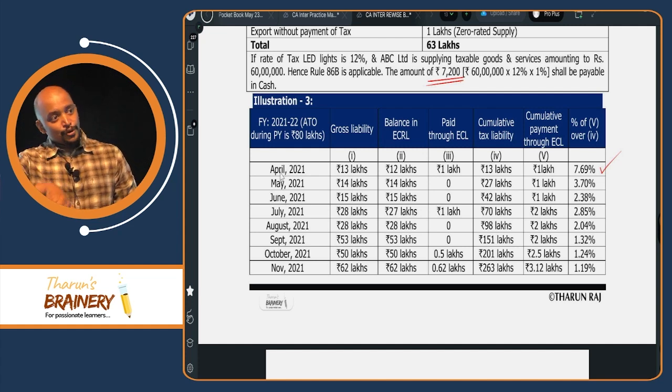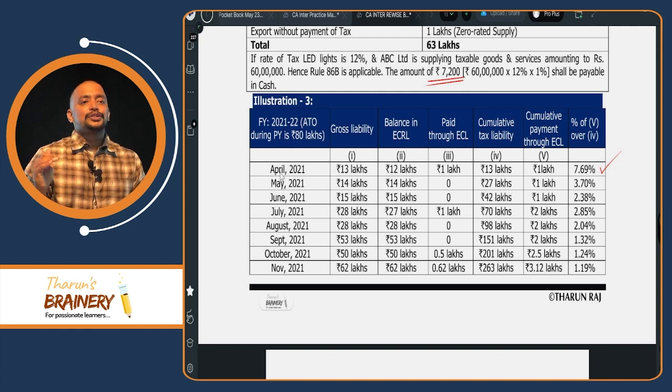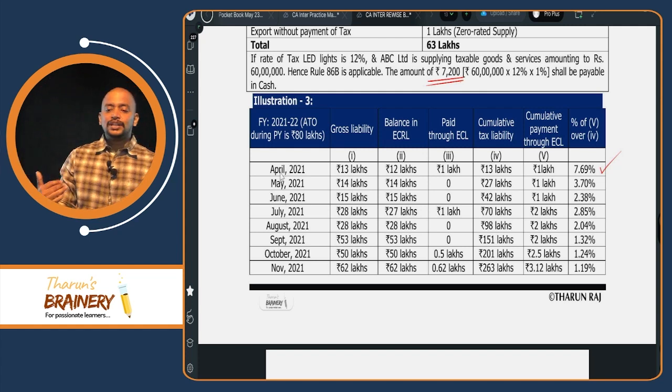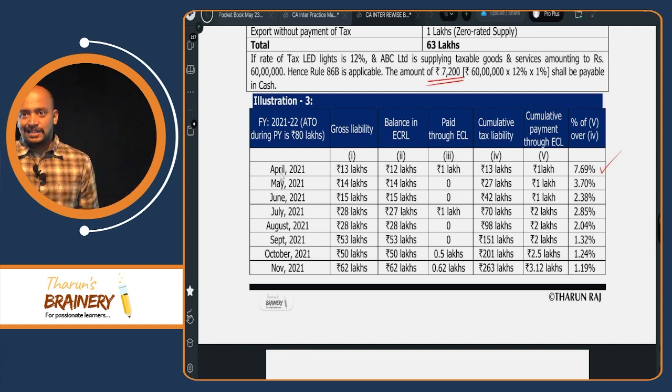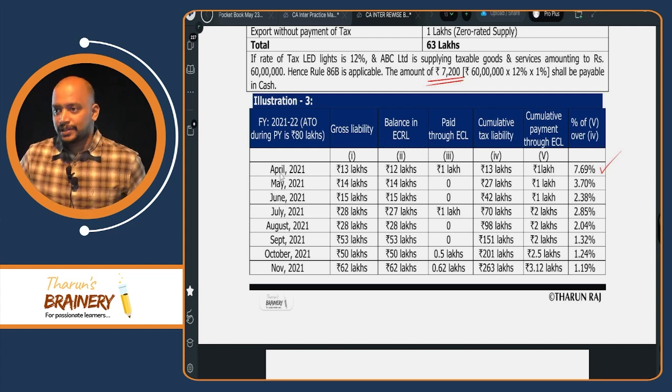Means already you paid more than 1%. Correct. So for May month you don't have to pay anything through cash ledger. Understood or not? Then again June month you take. June month you have enough balance in the credit ledger. Now up to June month already how much you paid through cash ledger?